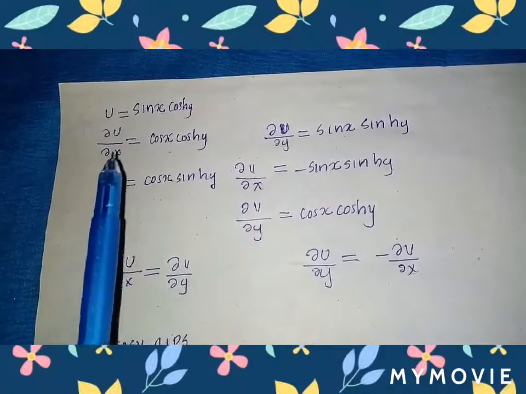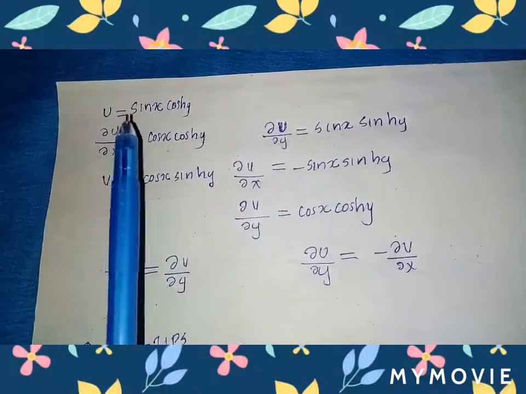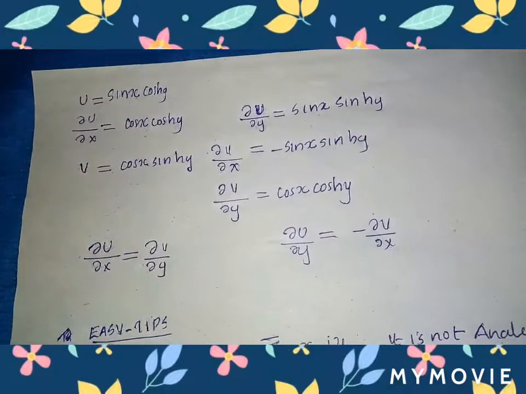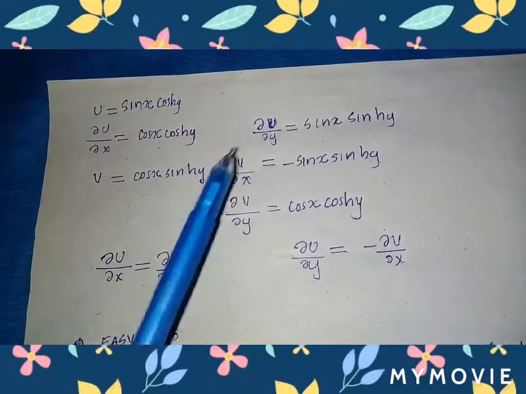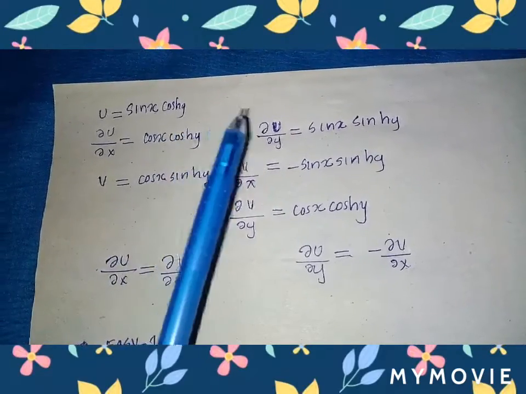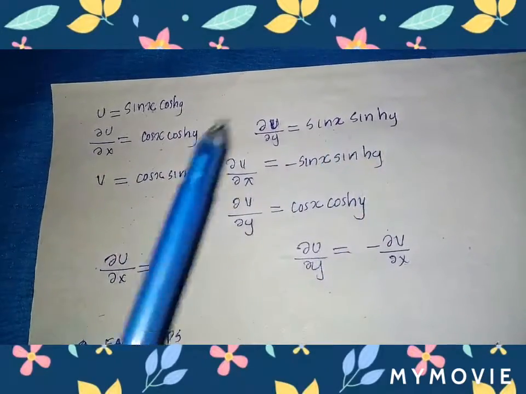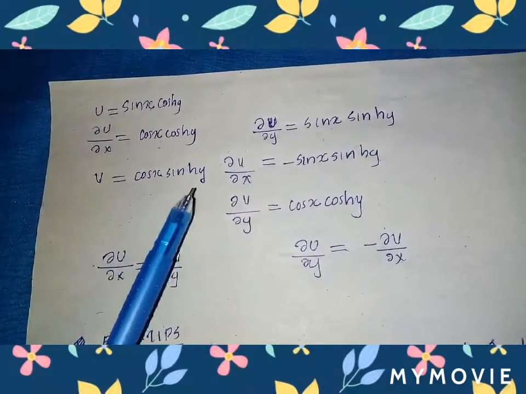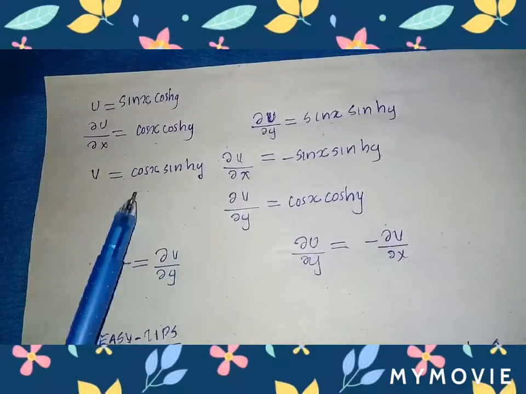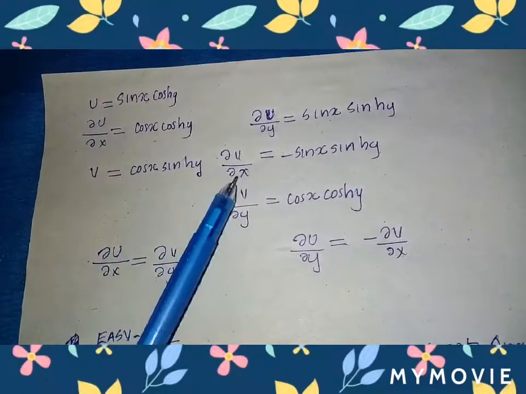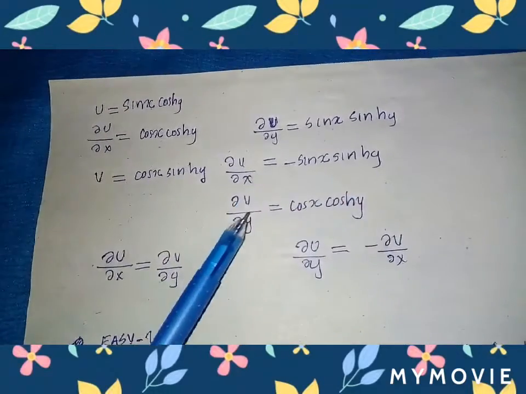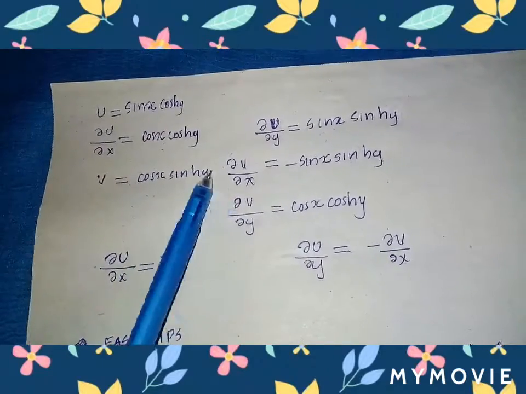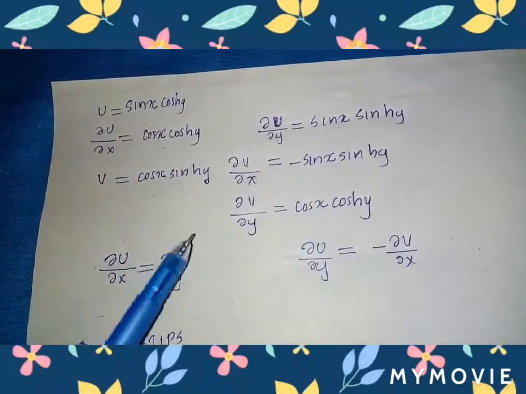So dou u by dou x is cos x cosh y, because sin x only depends on x, and dou u by dou y is sin x into the differentiation of cosh y with respect to y, which is sinh y. The imaginary part v is equal to cos x sinh y. Dou v by dou x is the differentiation of cos x with respect to x, which is minus sin x sinh y, and dou v by dou y is cos x into the differentiation of sinh y with respect to y, which is cosh y.